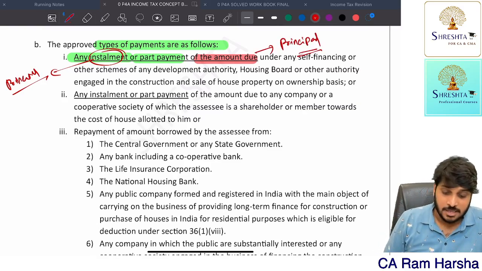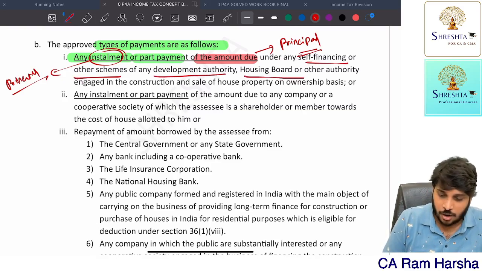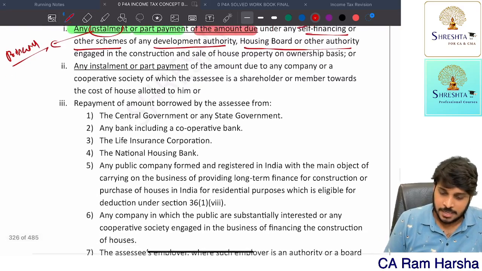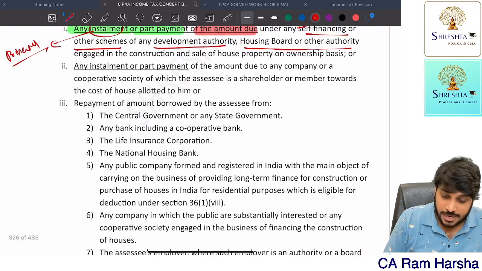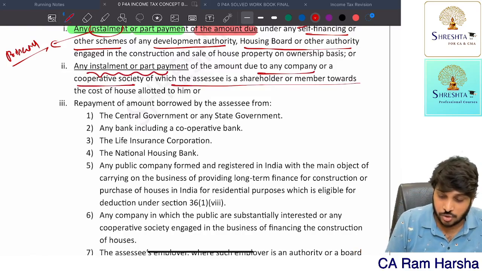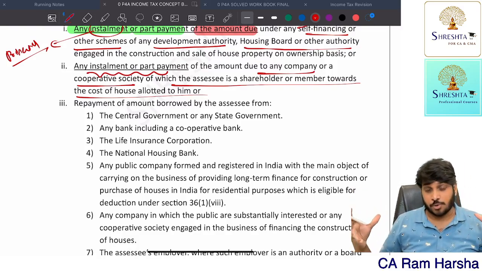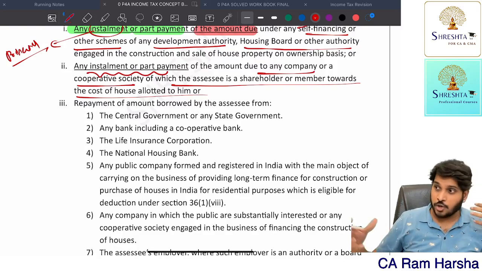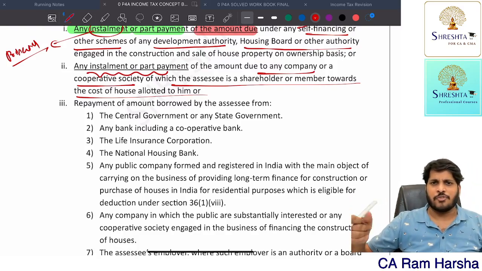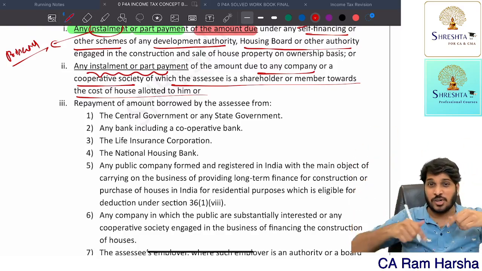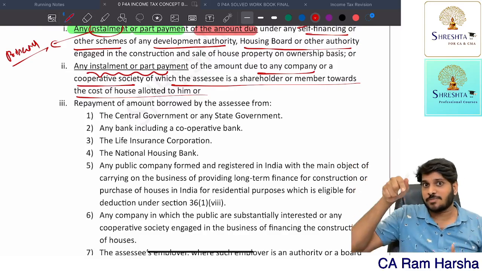Getting it? Whether you are getting under self-financing scheme of the government or development authority, housing board authority, whatever. Same way, any installment or part payment to any company or society of which you are a shareholder or member. Like some companies do construct large infrastructure projects, where you pay 20% down payment, every month you pay 1% extra. In this entire amount, principal is there, interest is there. Principal you will get deduction.